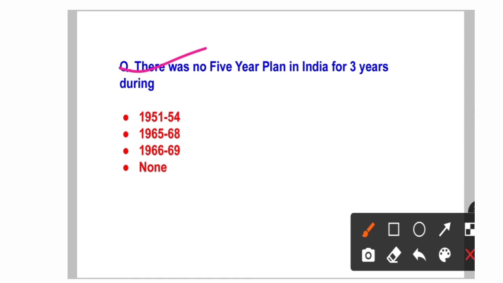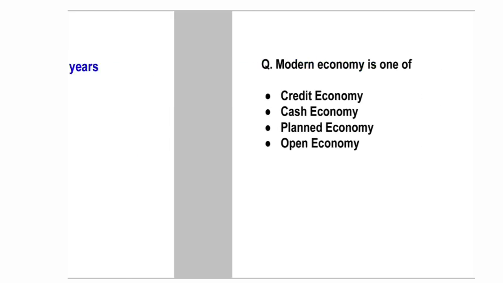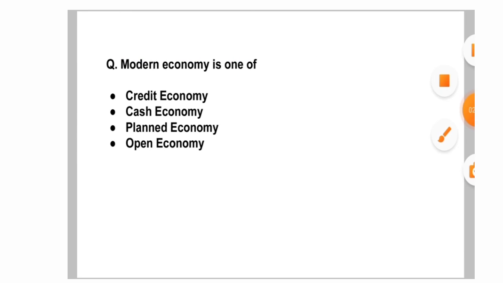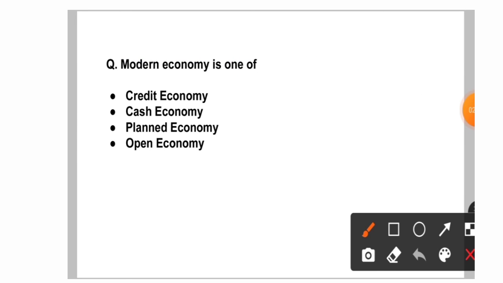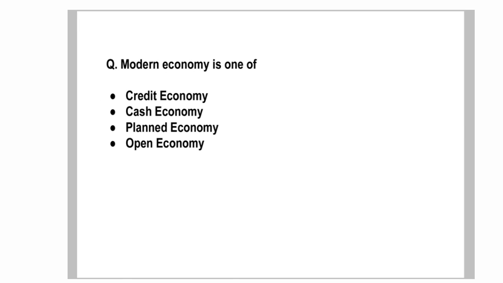Next question. There was no 5-year plan in India for 3 years during which period? I have already told you. It is very easy and I know you will answer it, that is 1966 to 1969. Then let's move to the next question. We are going to end the lecture, don't worry. I have brought some extra questions here. Modern economy is known as the credit economy. Very important. In the economy section also, I'll try to come up with very important topics and MCQs.